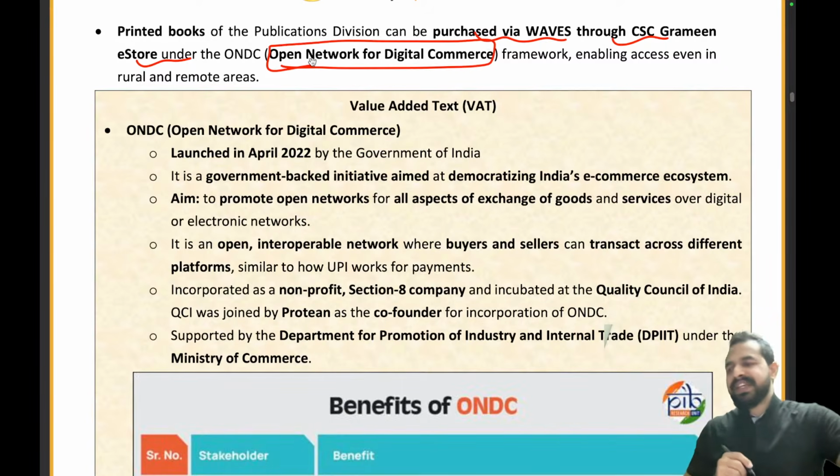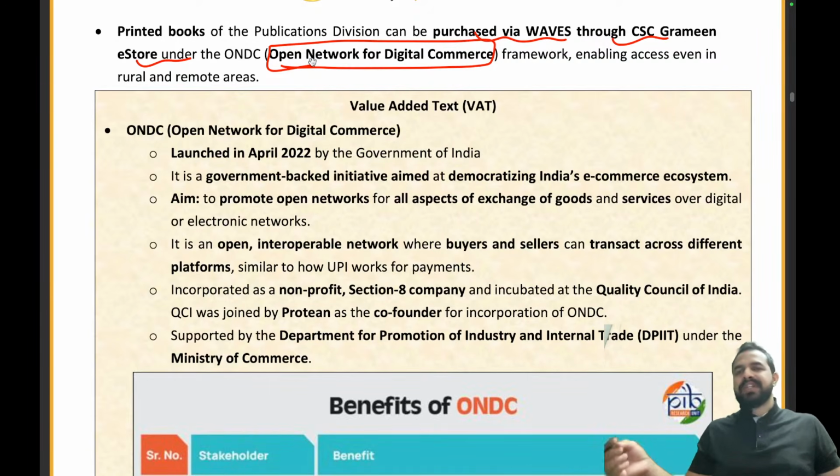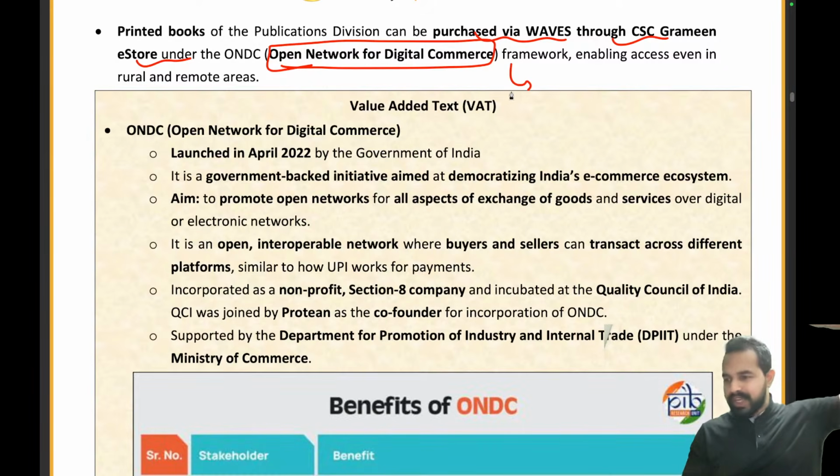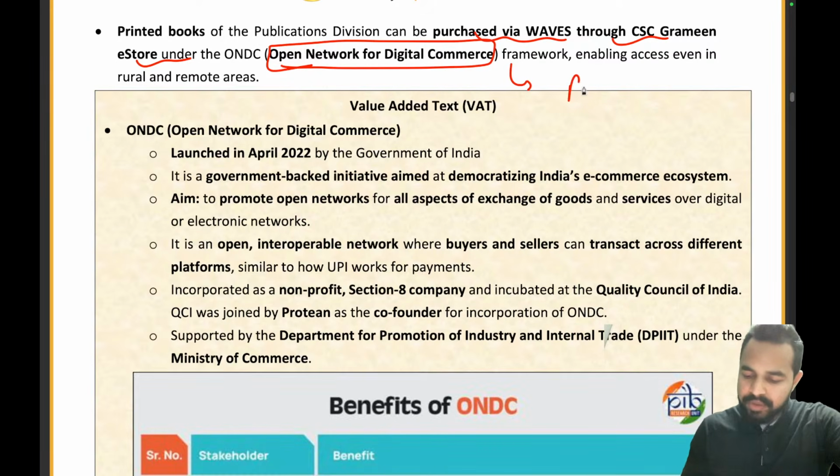Commerce. Now you must be thinking, sir, what is this ONDC? What is this Open Network for Digital Commerce? Right? Now you must be thinking, sir, what exactly it is? A very long explanation is there. Please explain it to us in a very simple manner, right? Don't worry, I am here for you. See guys, when it comes to the ONDC, let's take an example. Let's go back a few years, right? When the Paytm was launched.